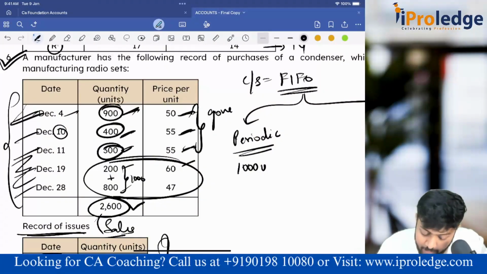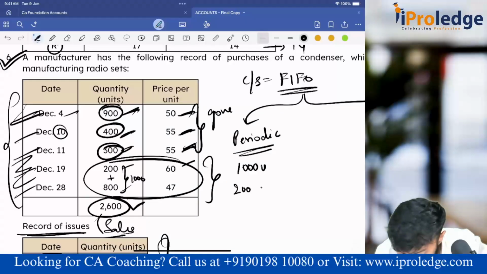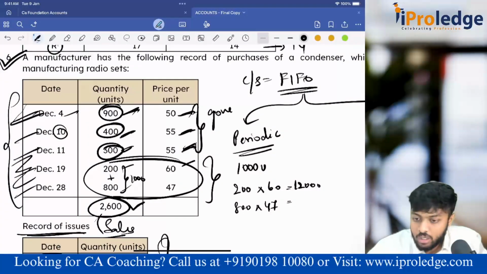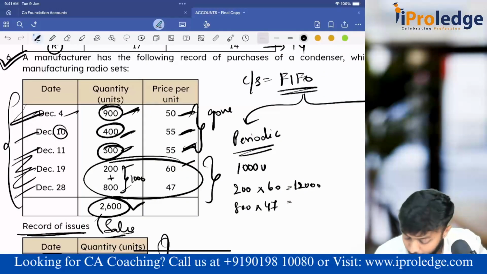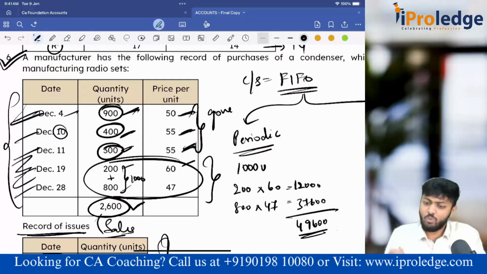If these have gone, what is remaining in the inventories? This. So I will value closing stock at 200 into 60, 800 into 47. These are the goods remaining. You have taken the respective price. So 200 into 60 will come to 12,000, and 800 into 47 will come to 37,600. Total is 49,600. So this is how we'll do it in periodic.